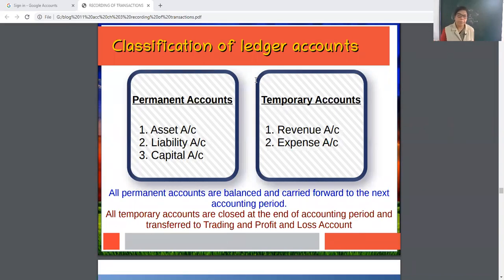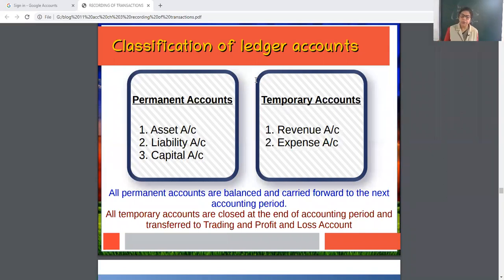Then what are the temporary accounts? Temporary means recurring, repeating, frequently occurring, like revenue, rent received, interest received, commission received. Expenses means salary paid, electricity bill paid, advertisement, rent; all the expenses you have to pay frequently.